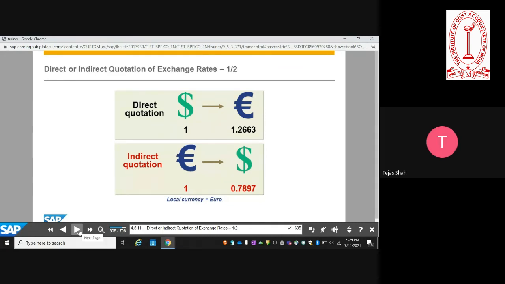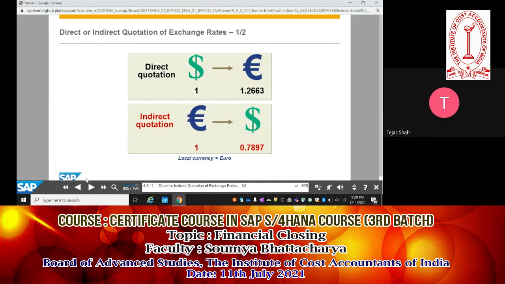Sir, here if the local currency is euro, then euro to USD should not be direct quote. No, in this case, local currency is euro. So whenever you have a USD value, that is translated to the home currency, that is the direct quote, and indirect quote is the reverse. So to arrive at a home currency rate is a direct quote. Correct. Okay.